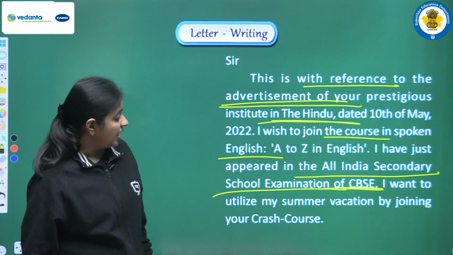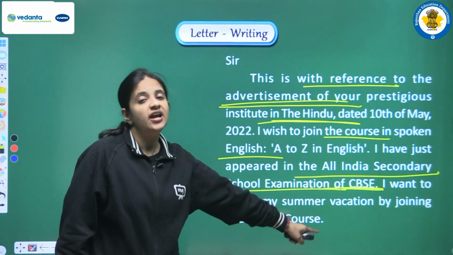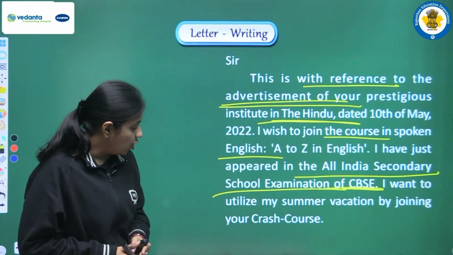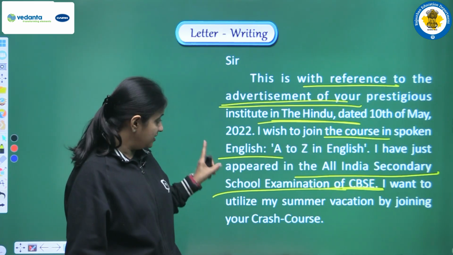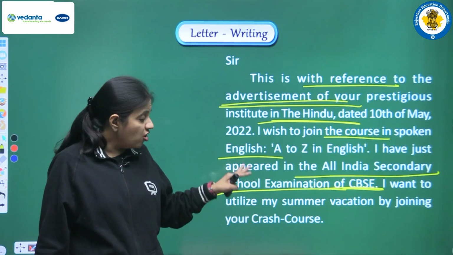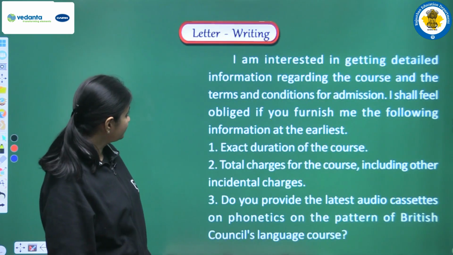I want to utilize my summer vacation by joining your crash course. And because this is my vacation time, my holidays are going on, this is the reason that I just want to utilize my summer vacation, my holidays, by joining your crash course.